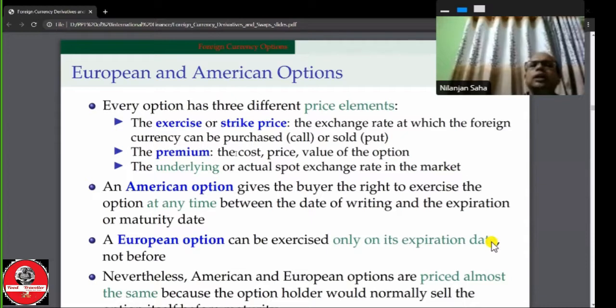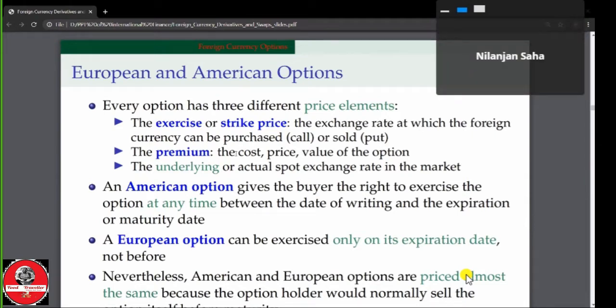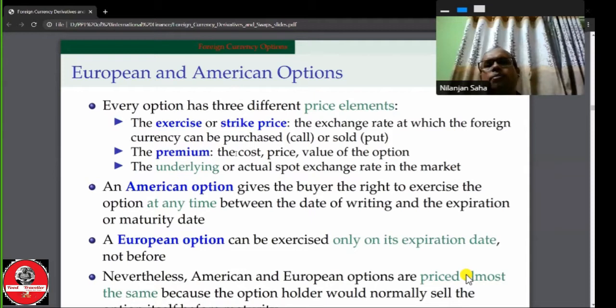Another element is the premium. The premium is the cost or the value of the option. It is the price at which we are buying or selling the option. Premium is the price of the option itself, not the price of the currency. It is the price of the option contract, at which you are buying a call option contract or a put option contract.